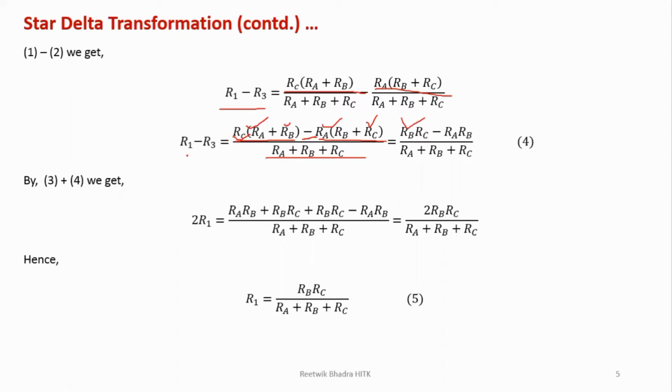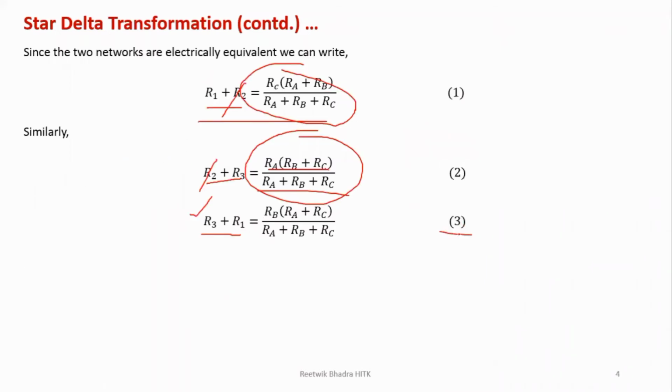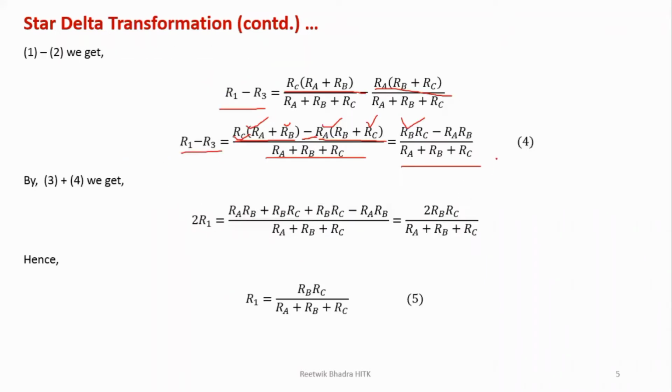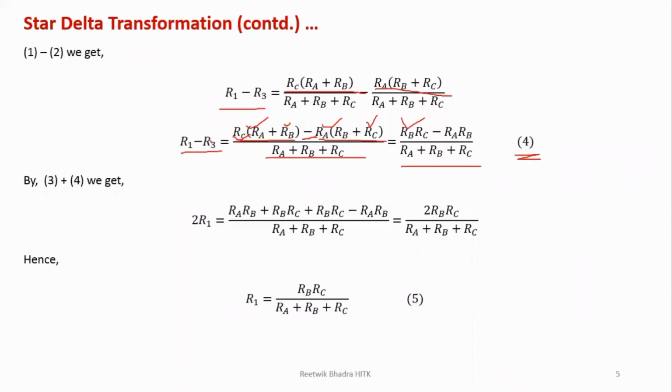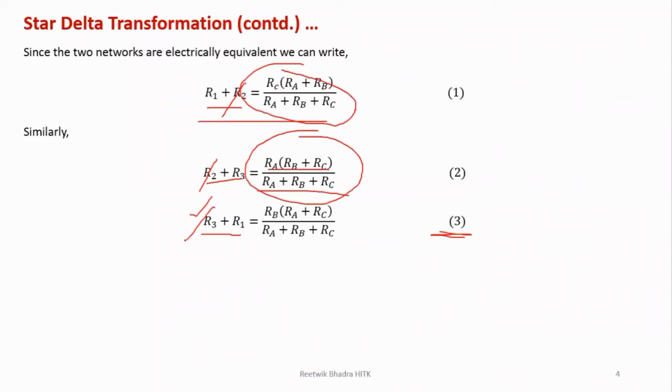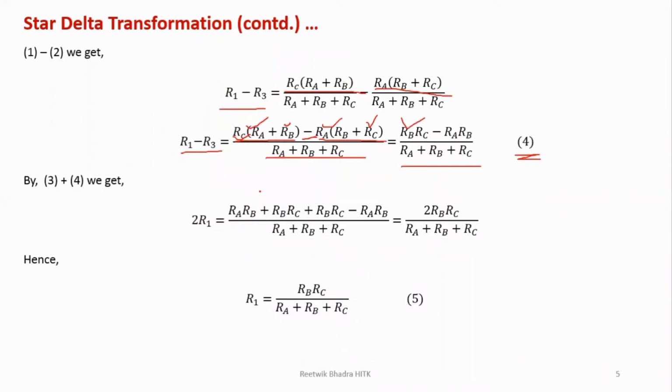So R1 minus R3 gives you this one. And then what we have done is added our equation 3 with what we got in equation 4. So R3 plus R1 and R1 minus R3: this is minus R3, this is plus R3, so R3 cancels out. There's R1 over here and R1 over here, so you get twice R1.